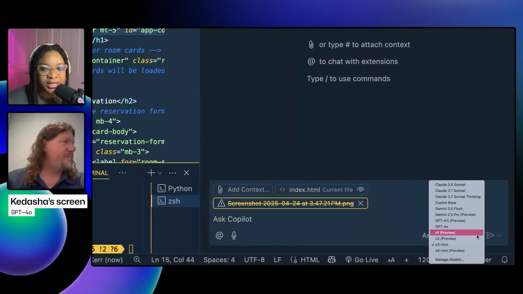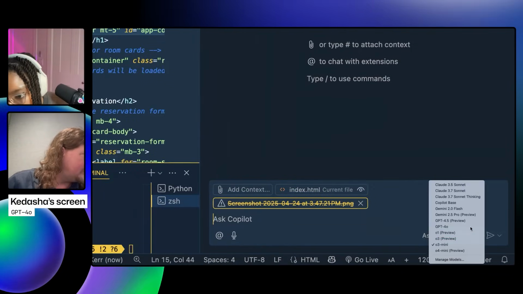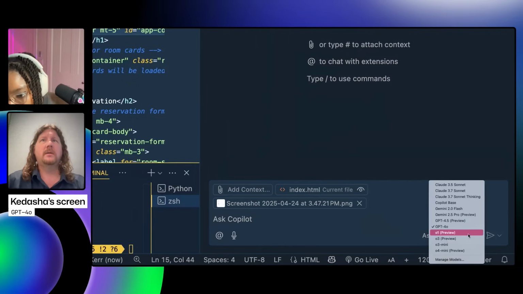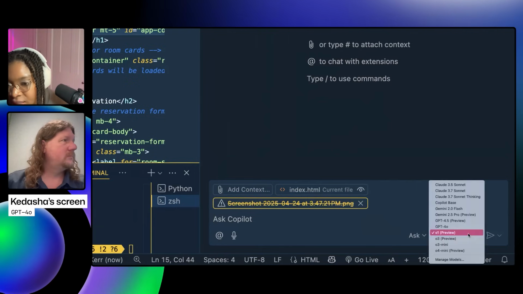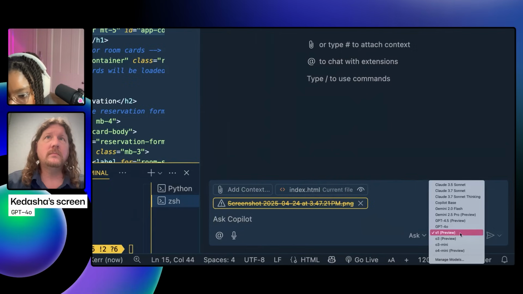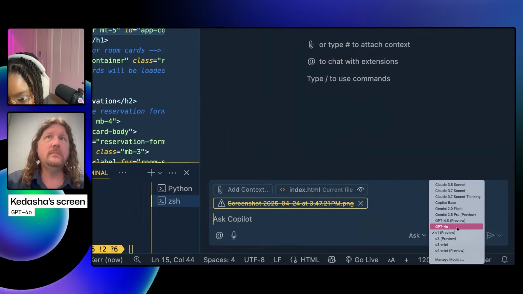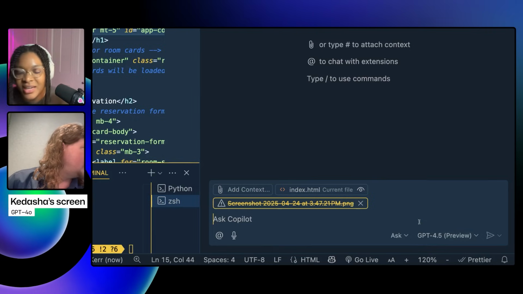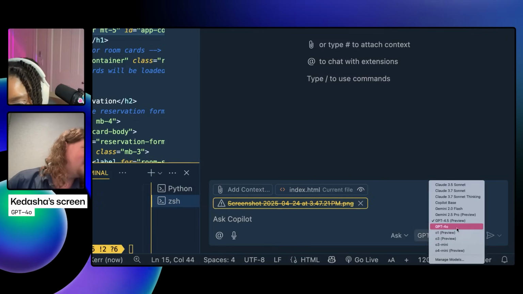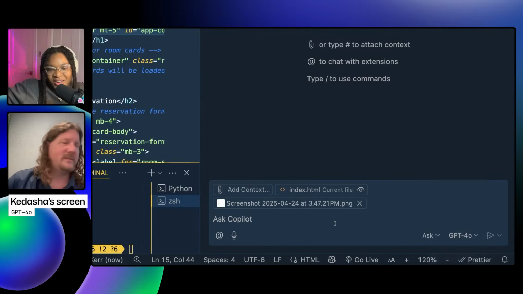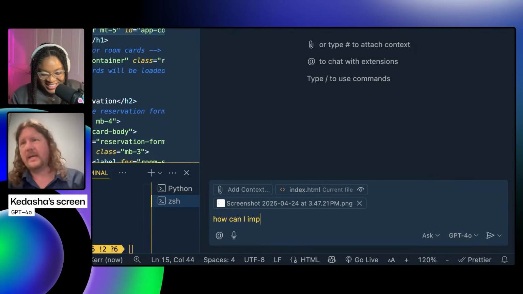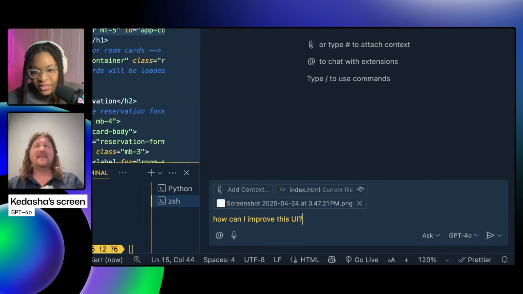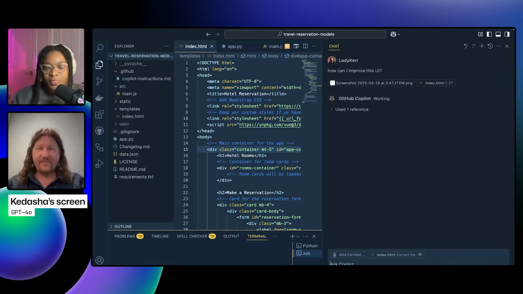And O3 Mini doesn't have vision. Okay, 4.0 has vision. O1 preview doesn't. So these smaller ones don't have vision. So let's use 4.0 or 4.5. Oh, 4.5 is a newer one. Okay, that doesn't have vision. Oh, darn. Let's just use 4.0. So many models. I can't keep them all in my head anymore. Yes. How can I improve this UI? That's all I'm going to say.